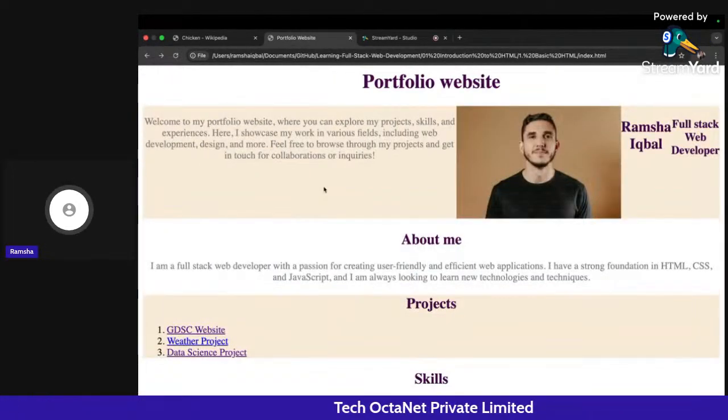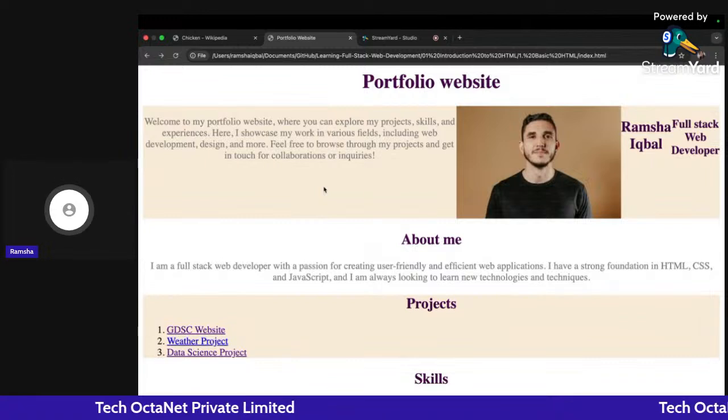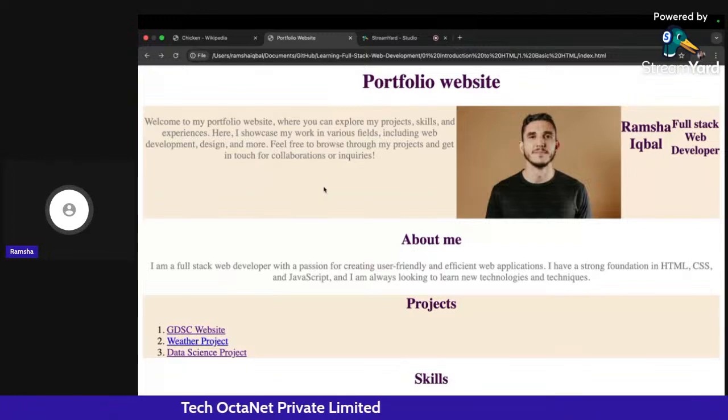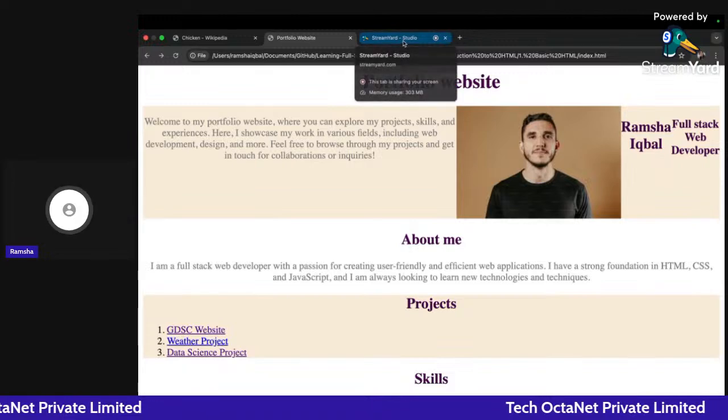Now you can see all of the things that we were previously seeing in column format, one below the other, have been converted to a single row, and all of these things have come in one line. We don't want this, right? We want all of them to be in column format.